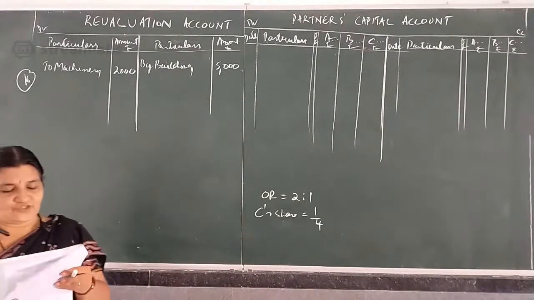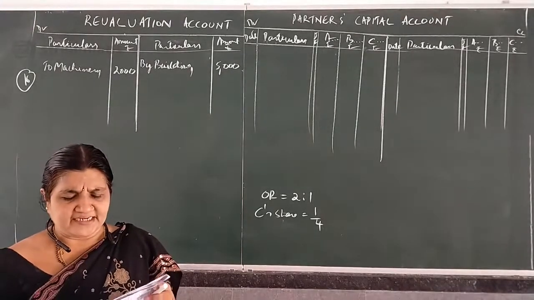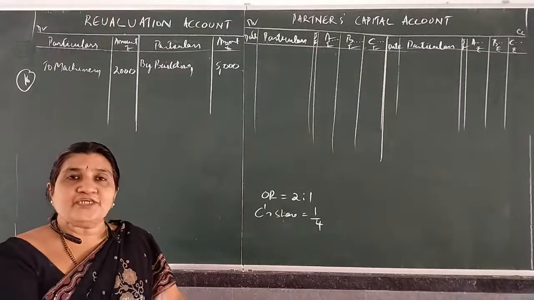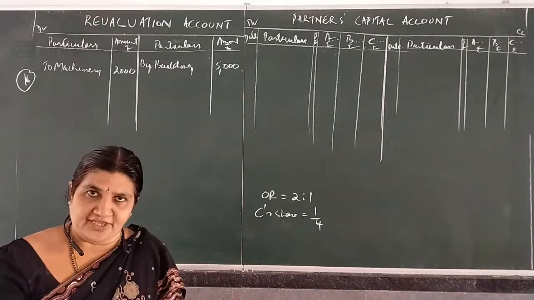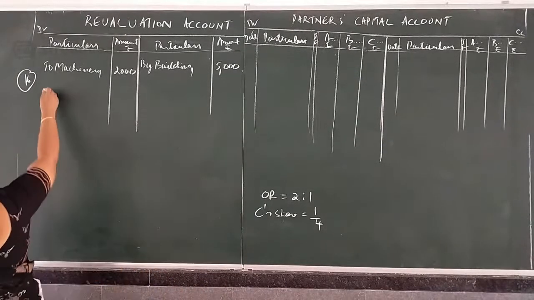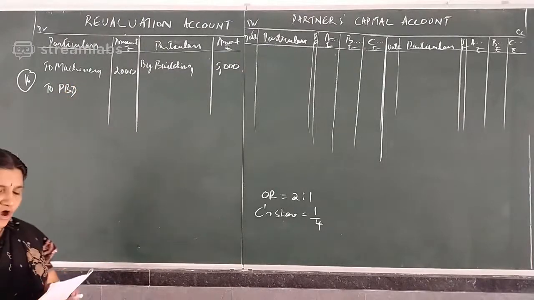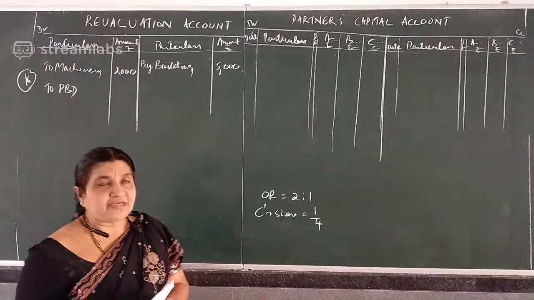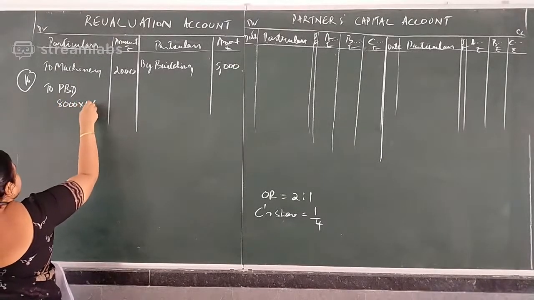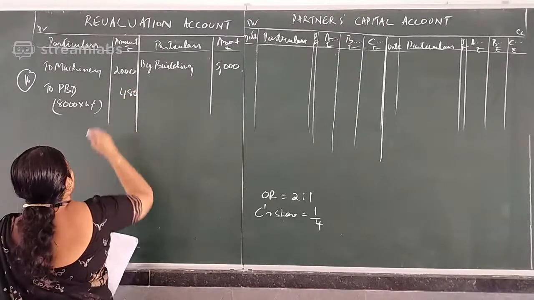Okay. Next. A provision for doubtful debts is to be created at 6% on debtors. So in the balance sheet, provision for doubtful debts is not given. So there is increase in PBD. So you have to write to PBD. It is 6% on debtors. Debtors amount is 8,000. 8,000 into 6%. So it is 480.